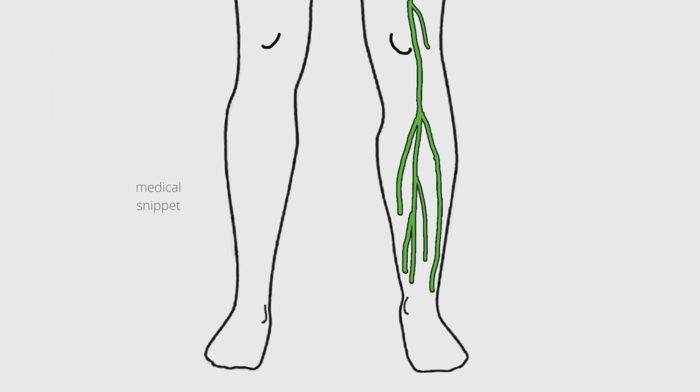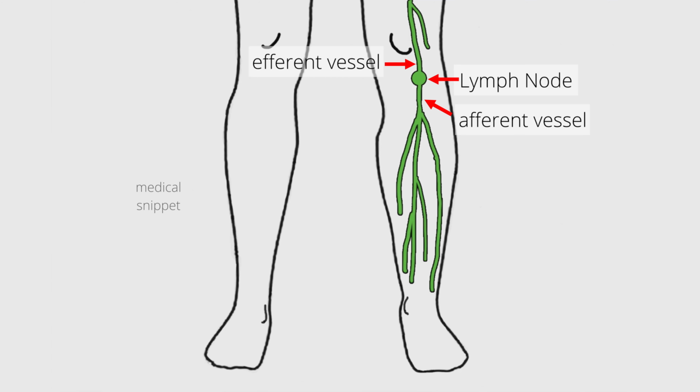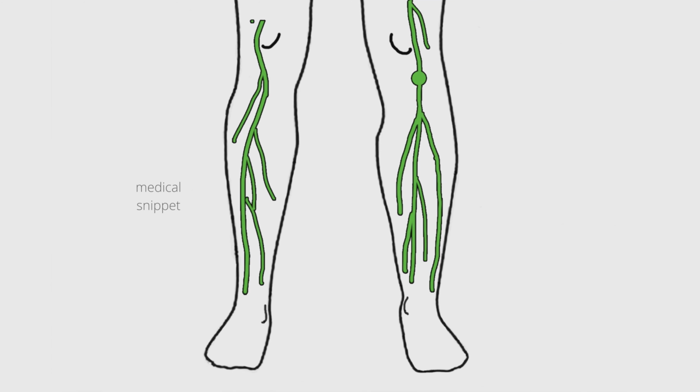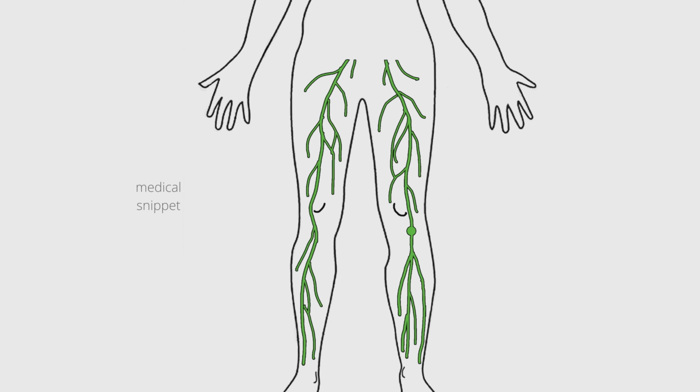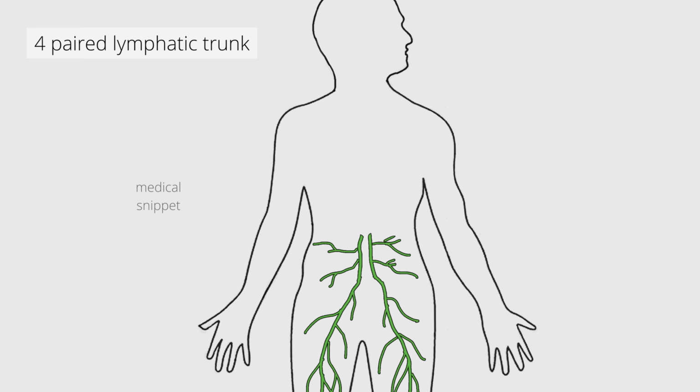Both superficial and deep lymphatic vessels go through lymph nodes. The lymphatic vessels draining into the lymph nodes are called afferent vessels, and the vessels that carry lymph away from the lymph node are called efferent lymphatic vessels. These efferent lymphatic vessels join to form larger vessels called lymphatic trunks. There are 4 paired and 1 unpaired lymphatic trunks. They are named according to the region of the body they drain the lymph.